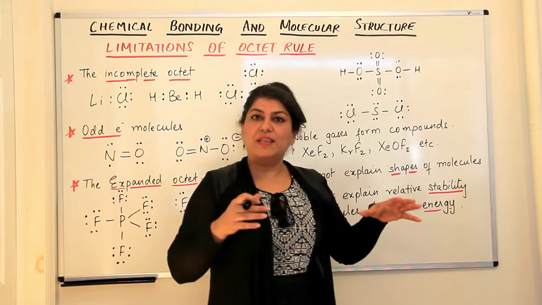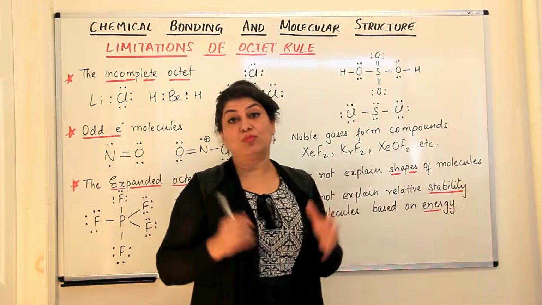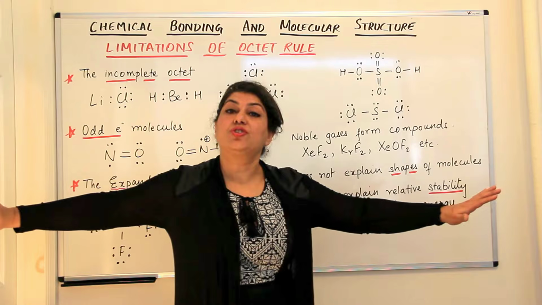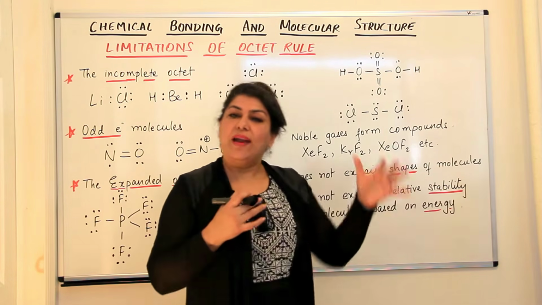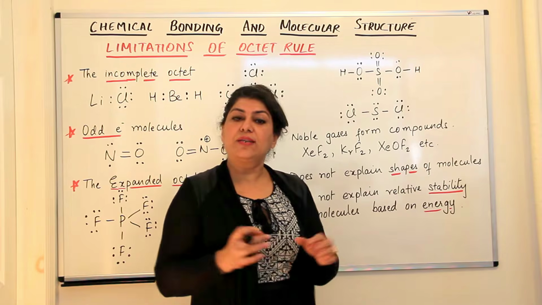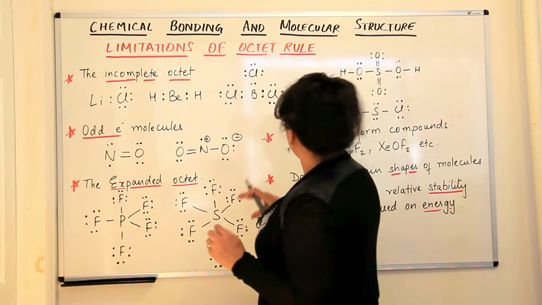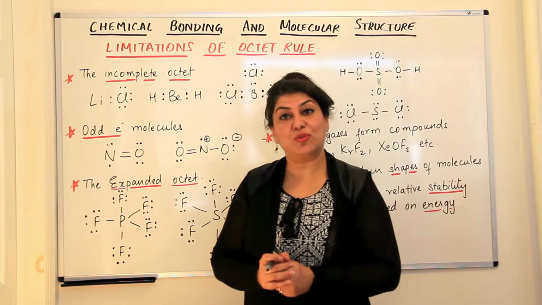So such elements which have 5, 6, 7 electrons in their outermost shell tend to expand their octet too. They tend to go beyond the 8 electrons. And why do they tend to go beyond the 8 electrons? If you look at the electronic configuration, let us say for phosphorus, phosphorus has 5 electrons in its outermost shell.